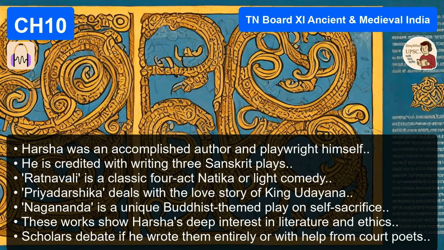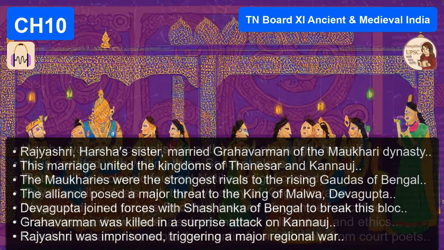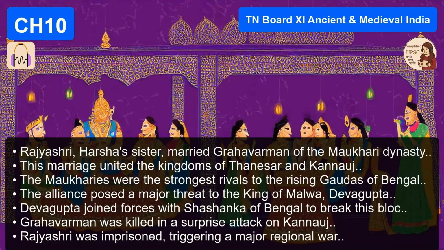But clearly someone didn't like that idea. The villains of our story enter the stage here. The ruler of Malwa, a man named Devagupta, and the ambitious ruler of Bengal, named Sasanka, formed a confederacy, an alliance. They were absolutely terrified of this growing Tanswar-Kanauj power block. So they decided to strike first. They struck hard and fast. They launched a surprise attack on Kanauj. They killed Grihavarman, the sister's husband, and they threw the sister, Rajyasri, into a prison cell. That's not just a border skirmish. That's an act of total war.